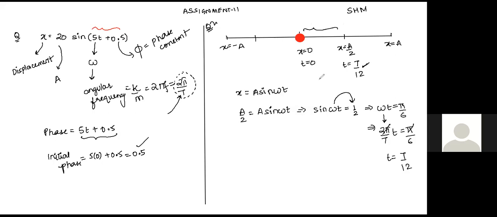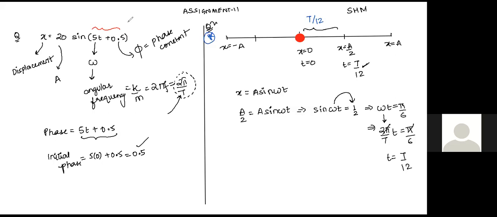Great. Now we'll do one more thing. We'll do a very beautiful concept which you all should make sure will be there in your formula copy or whatever you wish to take. This is something so beautiful that it is going to help you throughout, a very important concept. So the time taken to go from origin to the point a by 2 is equal to T by 12.